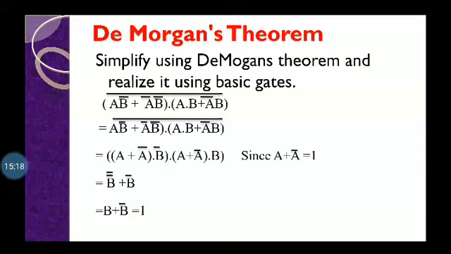Now after solving this, we will see here A bar into B bar plus A bar B bar into A B plus A bar B. Now here we can remove or change the sign of this bar, so that we will get A plus A bar into B bar multiplied by A plus A bar into B. Since A plus A bar is always equal to 1, here B double bar plus B bar. Now we know that B double bar means B, and here plus B bar, so B plus B bar is 1.